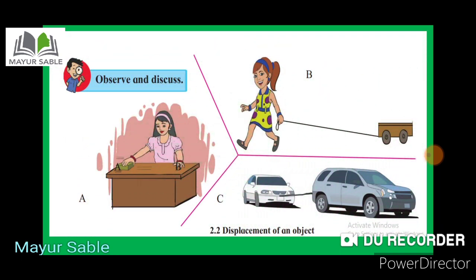Students, now we are going to see the different types of forces and their examples. For this purpose, we are going to see the example of Meenakshi. Meenakshi is a girl and she wants to displace a wooden block from point A to B along the surface of a table. So she has to use the force F. F is the symbol used for force.